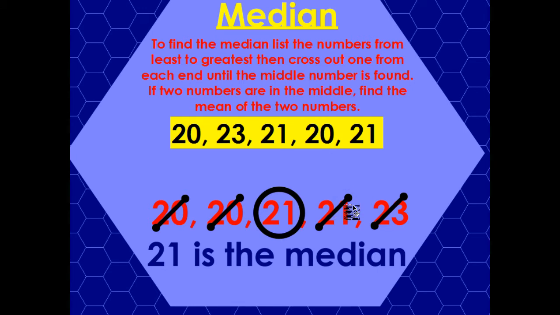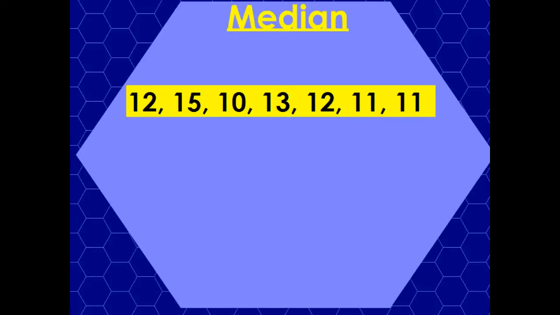It's the middle score, meaning half of the numbers are going to be above that and half of the numbers are going to be below that. Okay, so here's another data set, same one as the range. Go ahead, write those down, and I want you to tell me what the median is there.